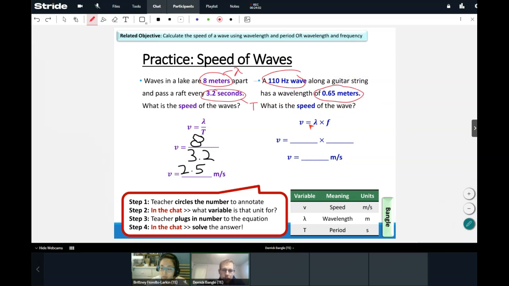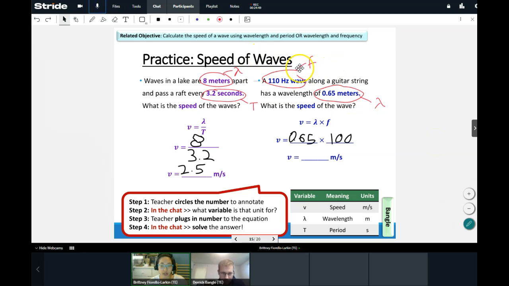Right? So now we're dealing with lambda and f. So we have wavelength and frequency, right? So our frequency is 110 hertz and our wavelength is 0.65 meters. We're going to multiply the two together. So this is going to be 110 over, or I'm sorry, scratch that, wrong place. This is going to be 0.65 for our wavelength.